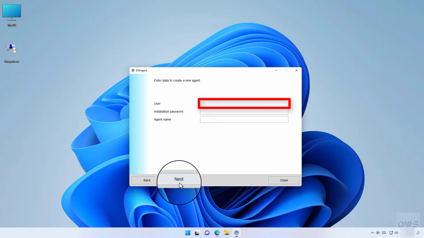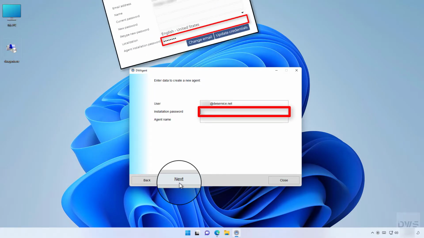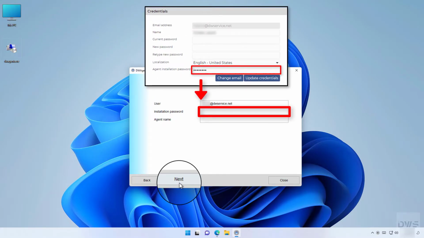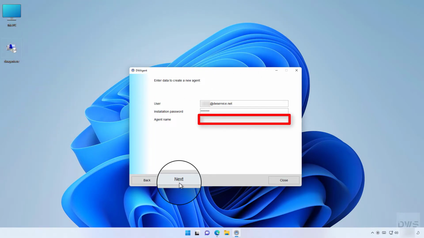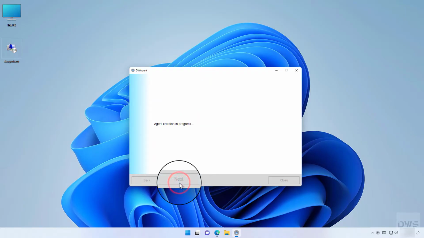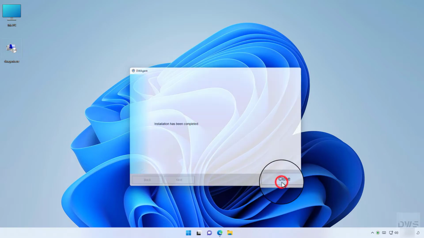Enter your username. Enter the previously set installation password. And again, this is not the password for your account. Enter a name for the agent. Click Next. Installation has been completed. Click Close.